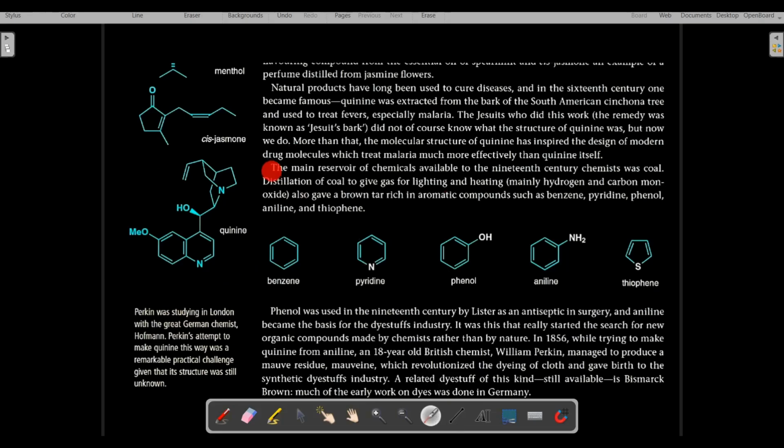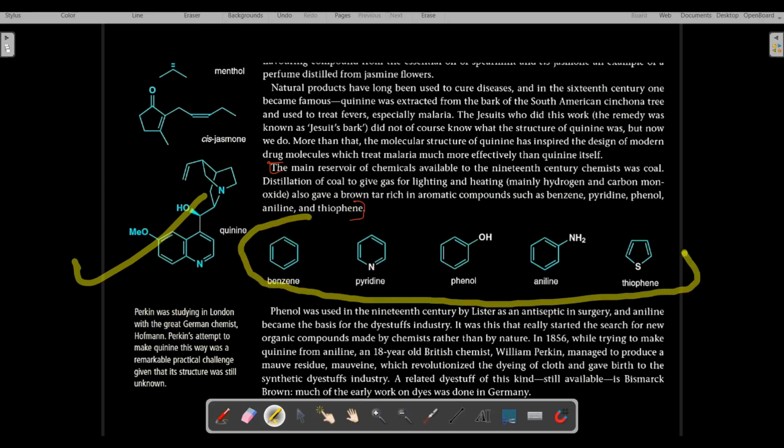The main reservoir of chemicals available to the 19th century chemist was coal. Let us understand the meaning of this paragraph. Along with the structure of quinine, have a look at the structure of these compounds. This is benzene, this is pyridine, this is phenol, this is aniline, and this is thiophene.